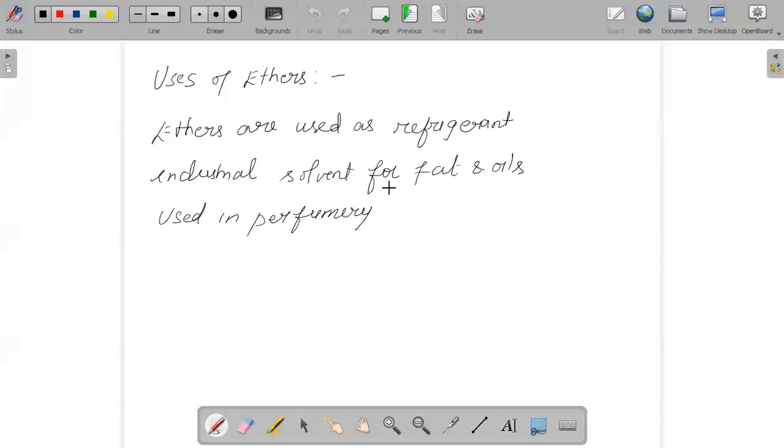It is also used in perfumery: it is present in clove oil, vanilla extract, and mint, providing a smell to those products.